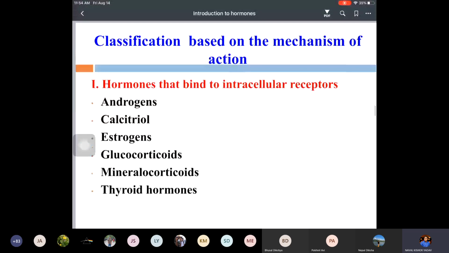Another classification is based on the mechanism of action. Based on the mechanism of action, hormones are classified into two groups, group 1 and group 2.